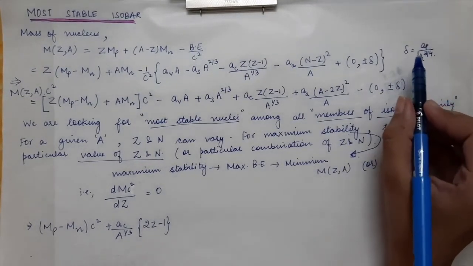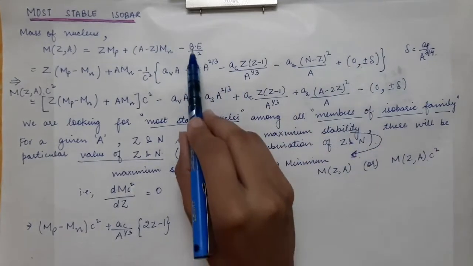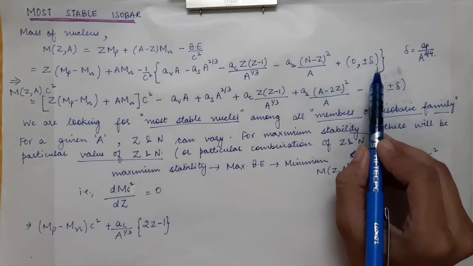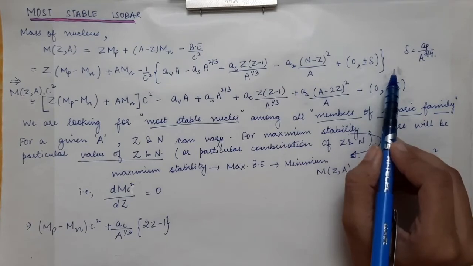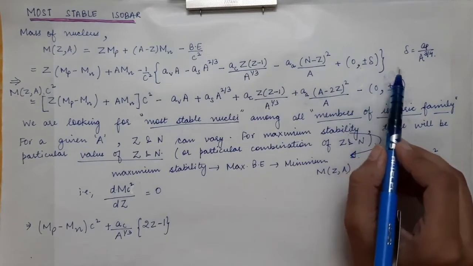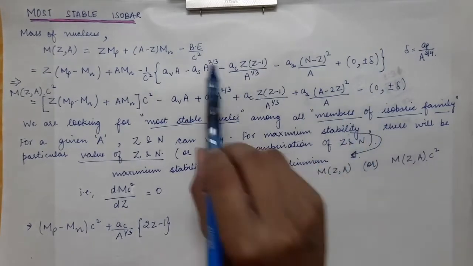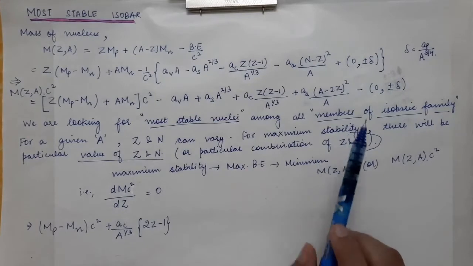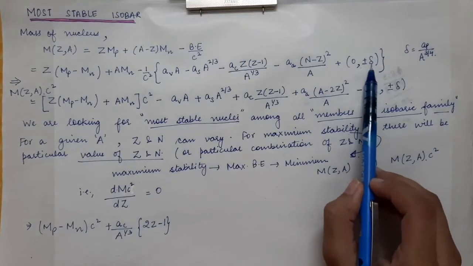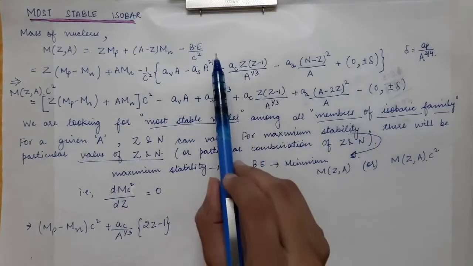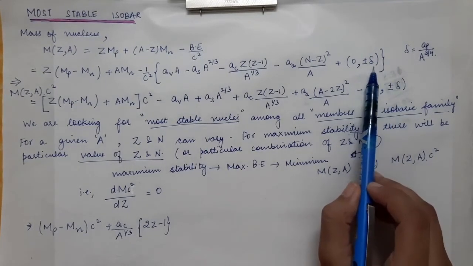This delta, the pairing energy, takes a plus value, that is, it increases the binding energy, when the nucleus we are considering is even-even. When we consider odd-odd nuclei, which have an odd number of protons and an odd number of neutrons, the pairing energy takes a negative value, that is, it decreases the binding energy.